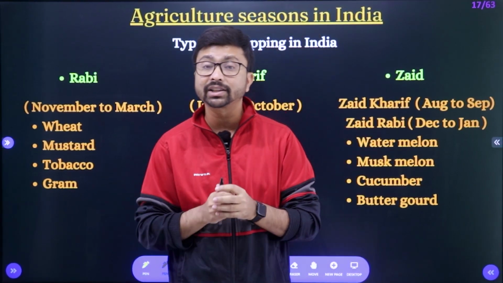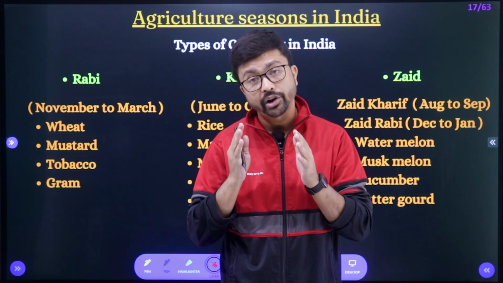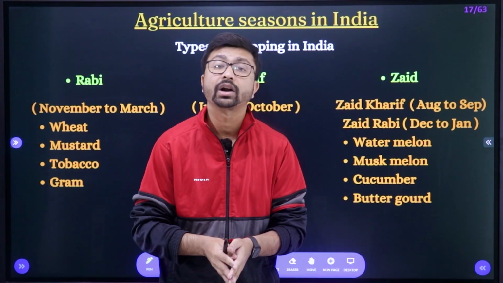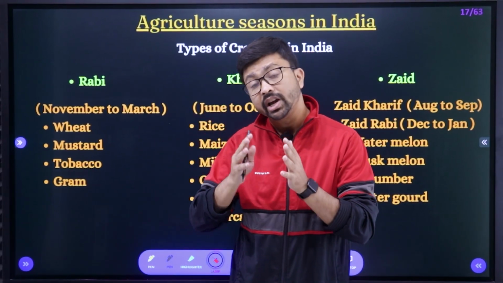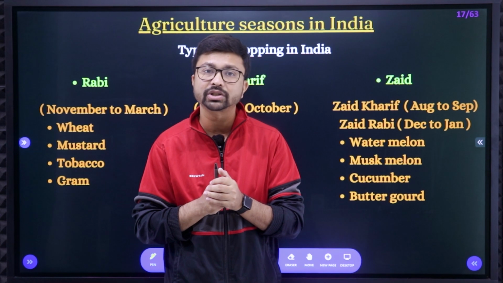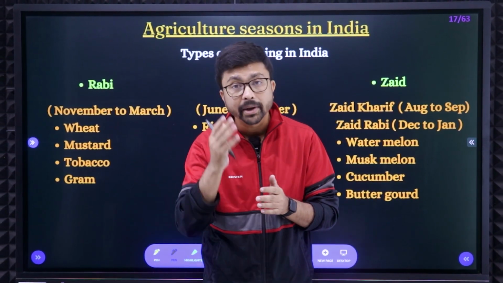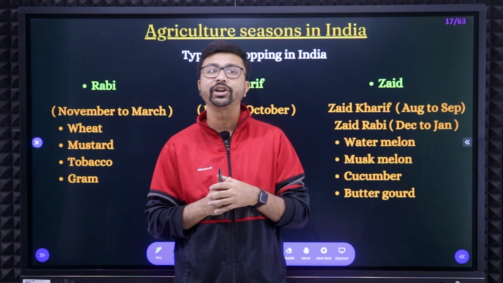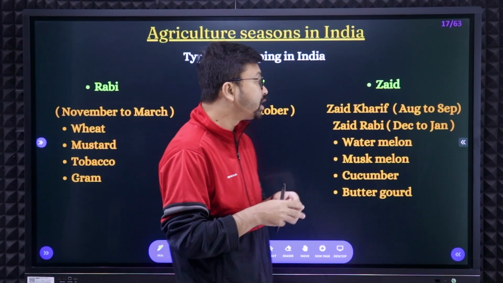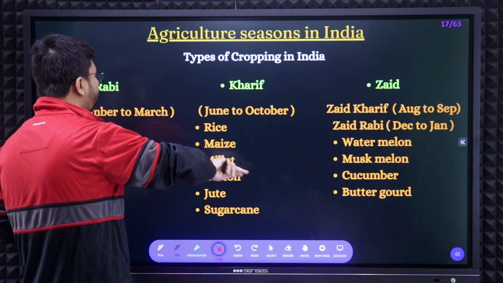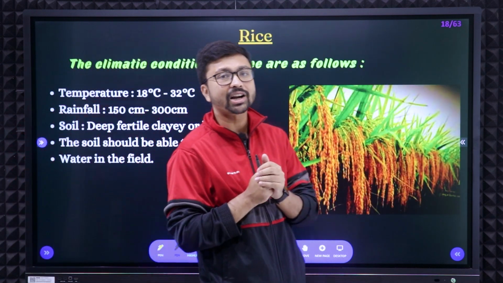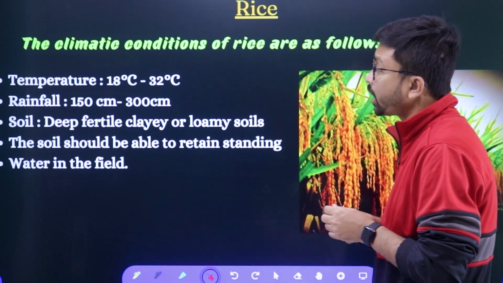Now we need to discuss all those crops: the required conditions, required soil, required climatic conditions, which states cultivate them, and the mechanisms and methods of cultivation. All those things need to be studied. So today we will discuss the food crops of India. Let's start with the first one, that is rice. Rice is a Kharif crop.